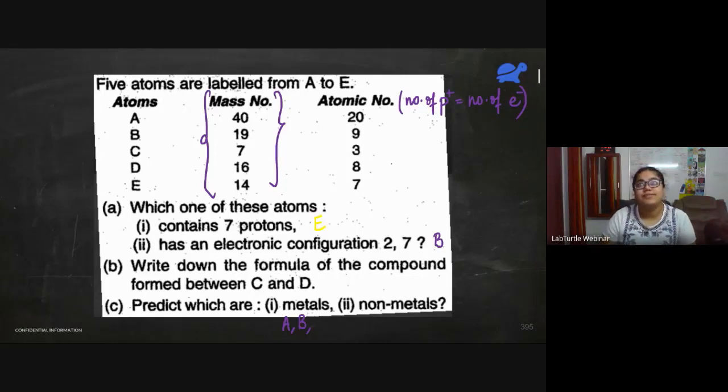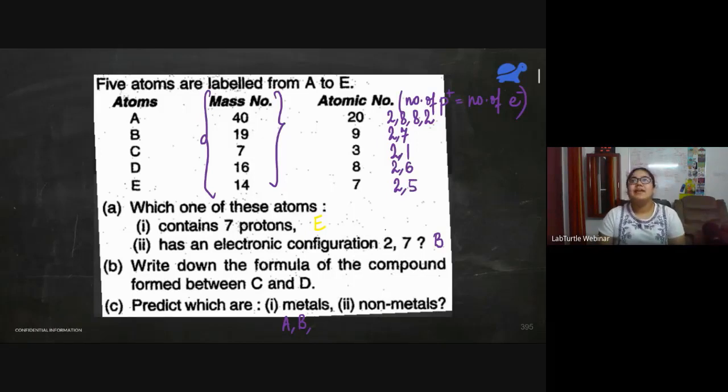So for atom A, which is atomic number 20, let us first write all of their electronic configurations. So 20 would be 2, 8, 8, 2. 9 would be 2, 7. 3 would be 2, 1. 8 is 2, 6. And 7 is 2, 5.